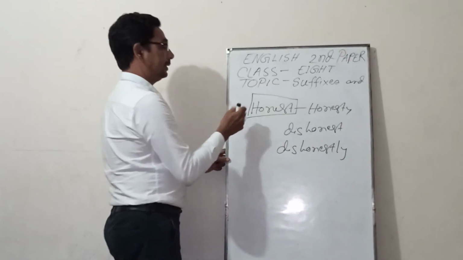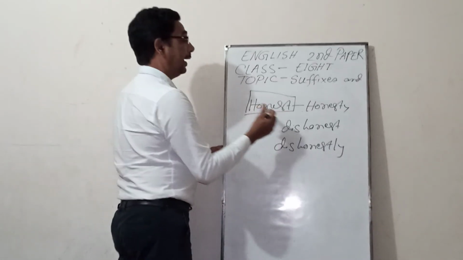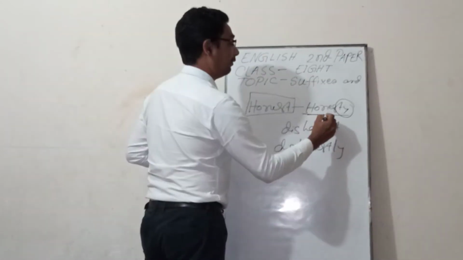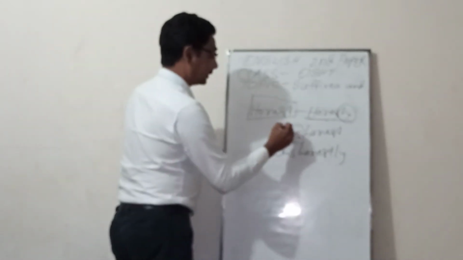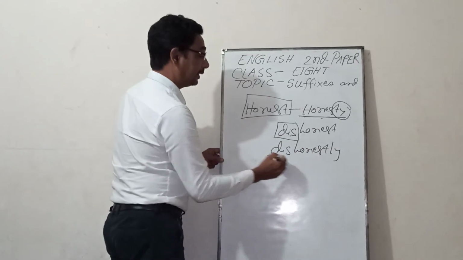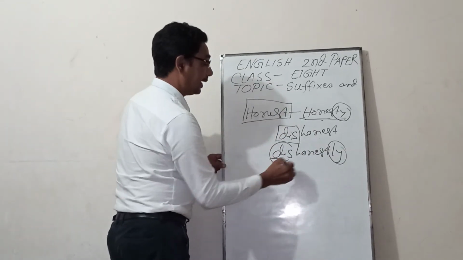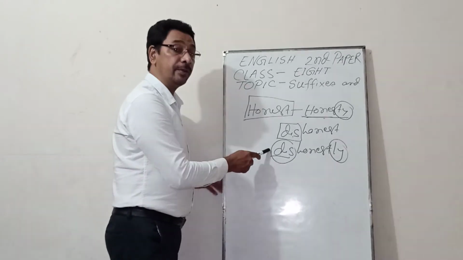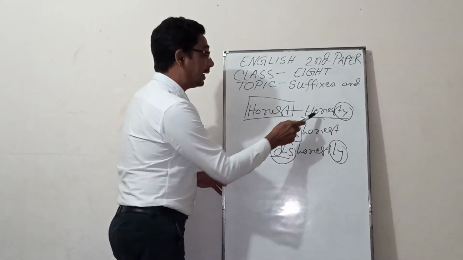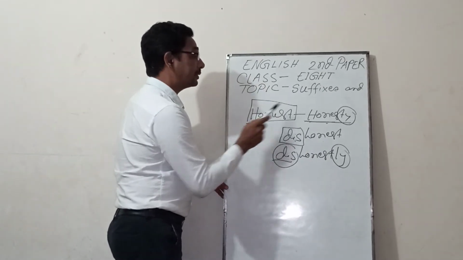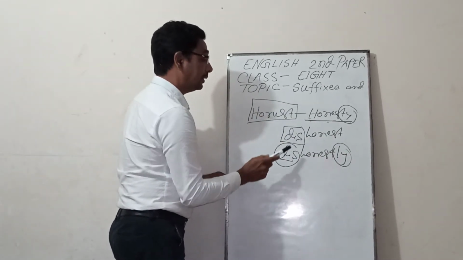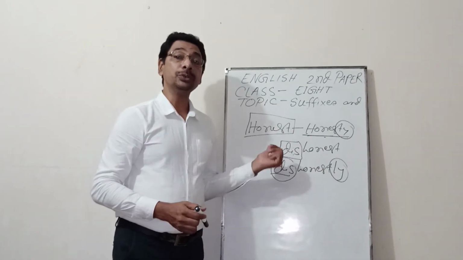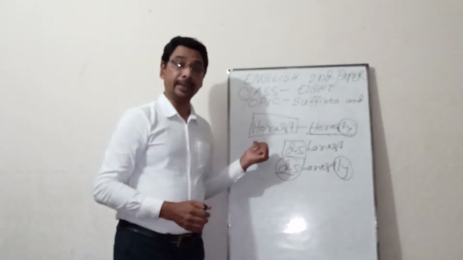Honest is the main word, the key word, and honesty is an affix. Dishonest is a prefix. Dishonestly is an affix. You have to memorize and keep in your mind these words according to the main word honest: honest, honestly, dishonest, dishonestly.